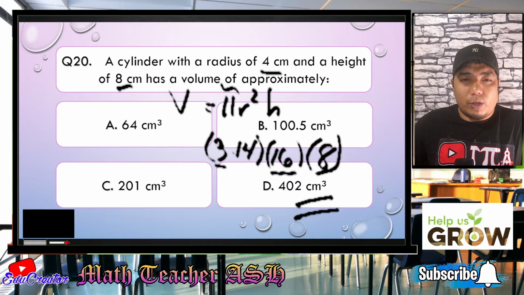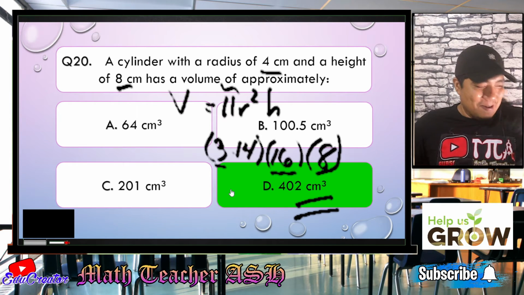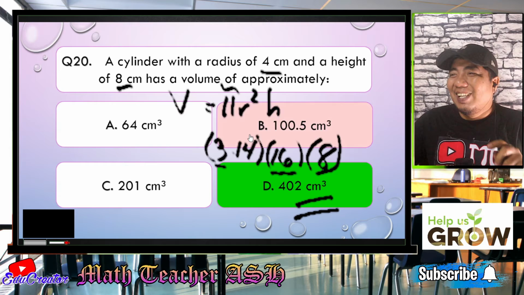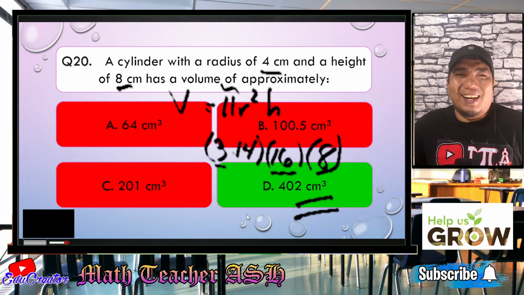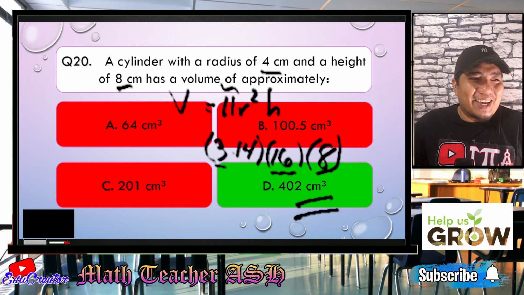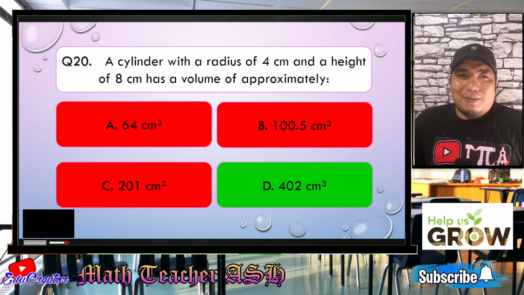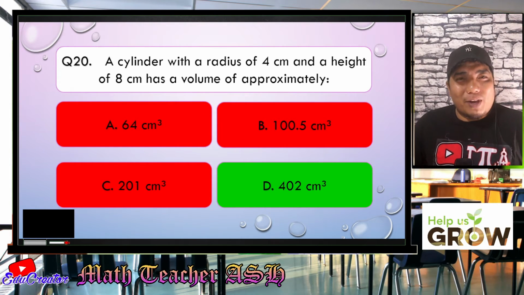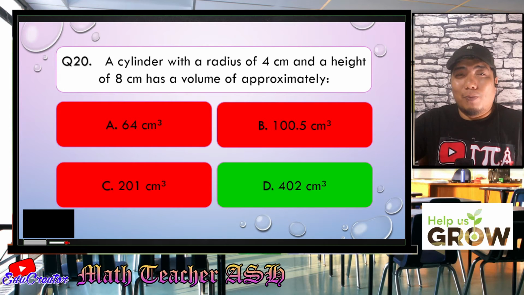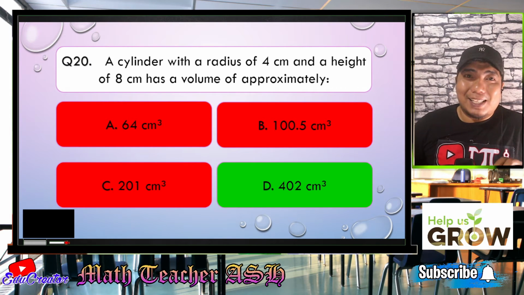Now let's check whether we are correct. Easy, right, my dear math learners? So these A, B, and C are wrong. I hope, my dear math learners, you got that one. Congratulations, my dear math learners, you already have finished halfway of our reviewer series. So I hope you have a high score in answering the 20 questions.